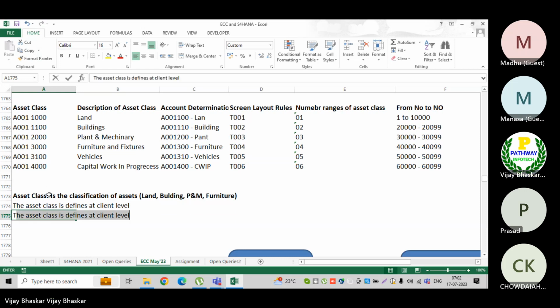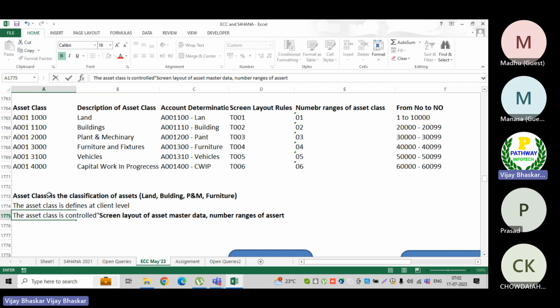Then the asset class controls the screen layout of asset master data, the number ranges of asset master data, and then account determination.